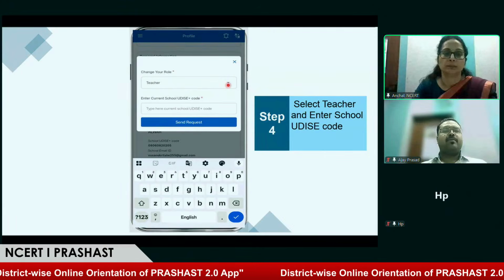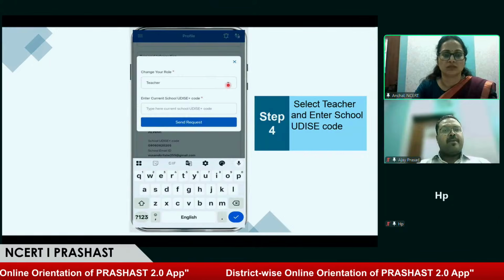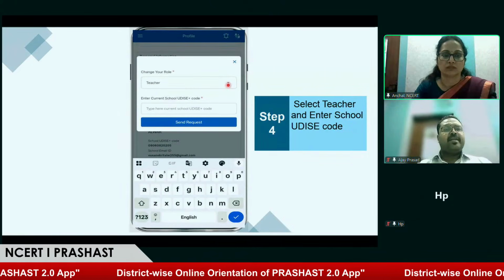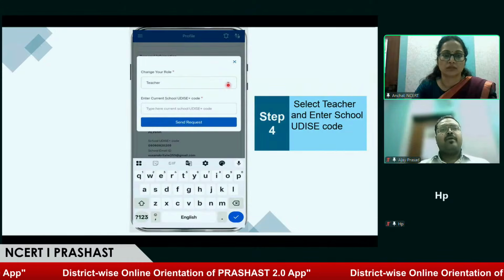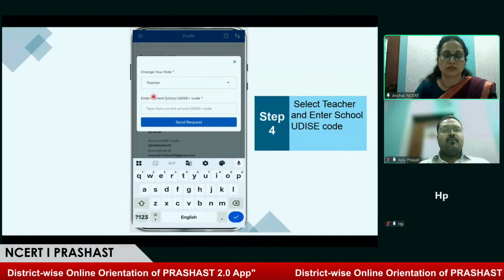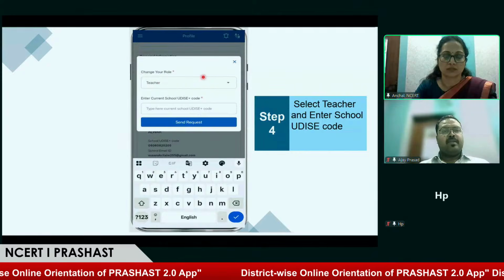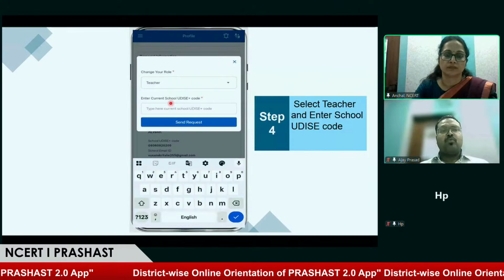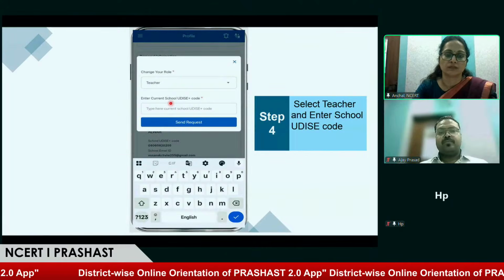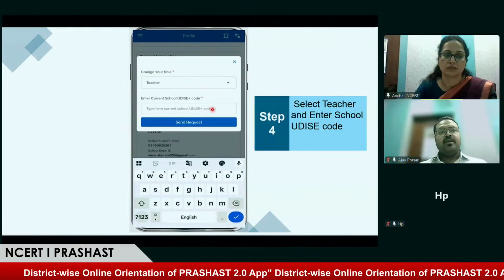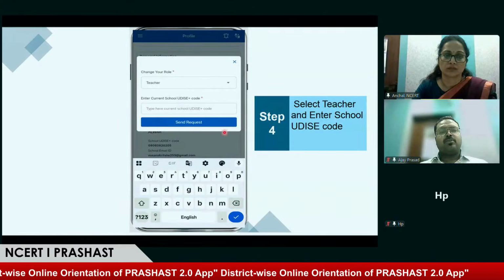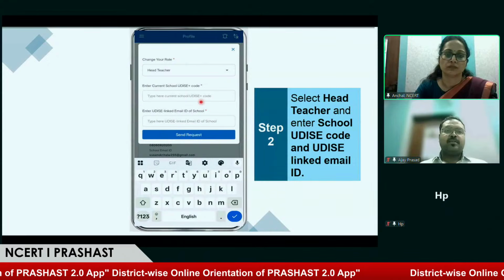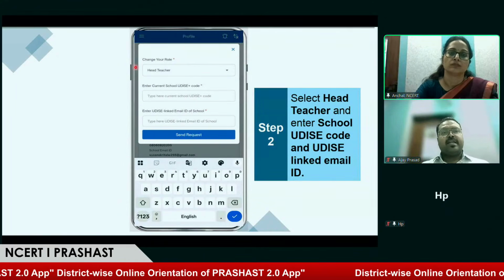For example, for a teacher, we have kept the option that a teacher can be promoted or transferred, whereas a head teacher will only be transferred. Once a teacher or a head teacher selects their role, they will enter the UDISE code of the school to which they are being transferred. Once this has been entered, they will get an option to send request, and the request will be sent to the head teacher.